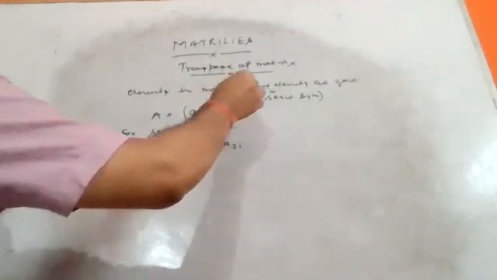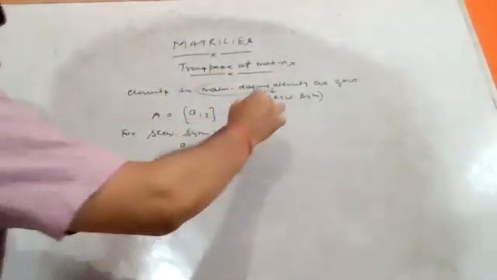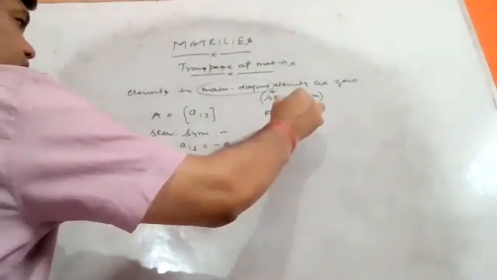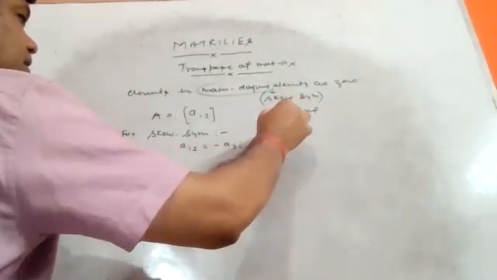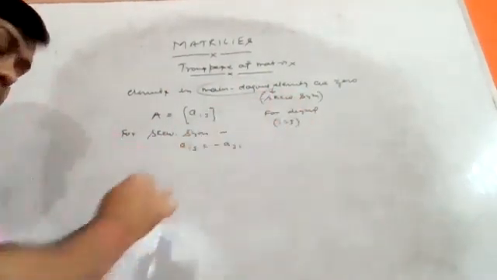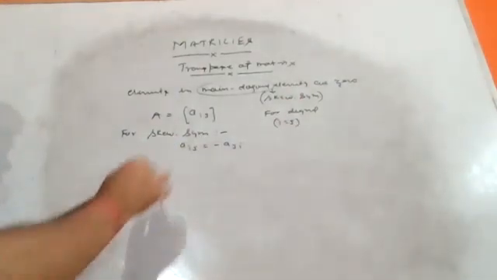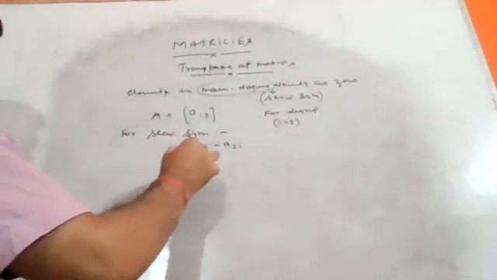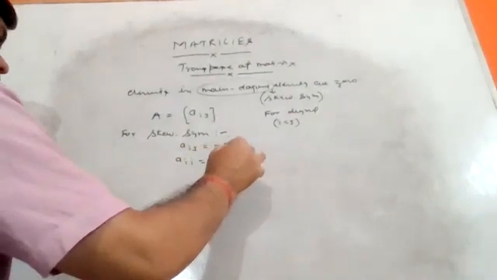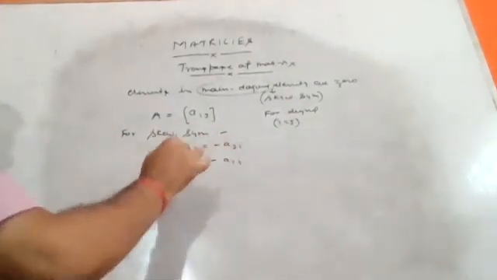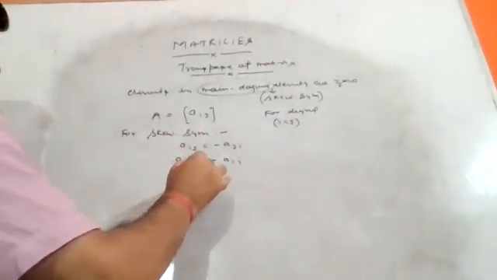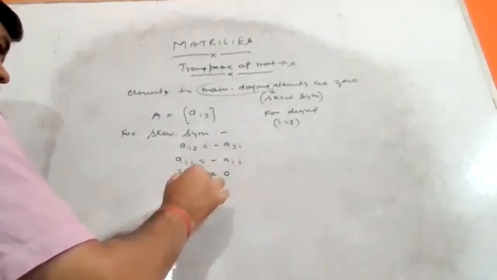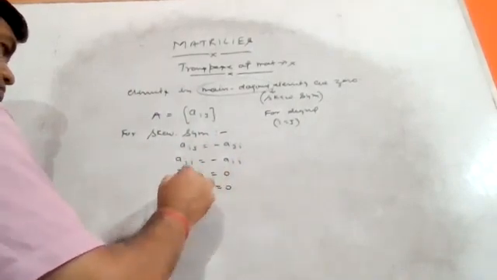We are discussing the main diagonal, so for the diagonal we take i equal to j. So Aii equals minus Aii. Shifting it over, 2 times Aii equals 0, or Aii equals 0.